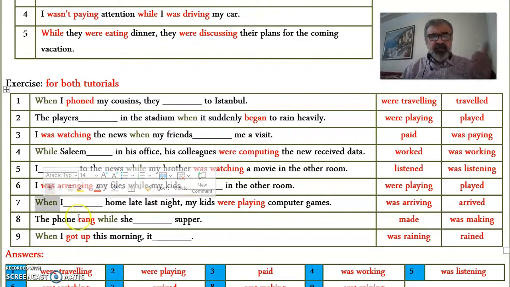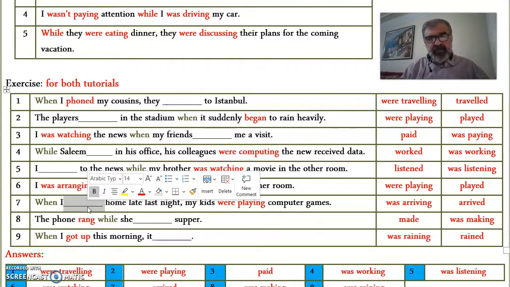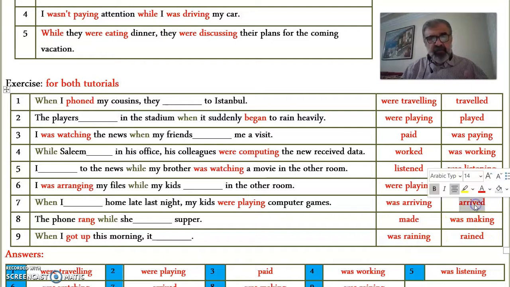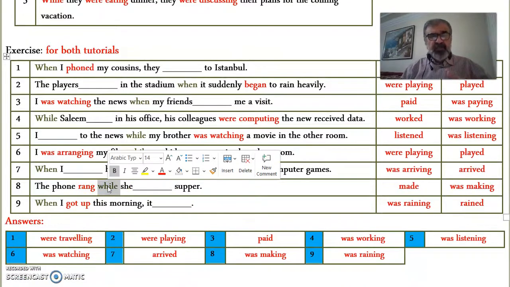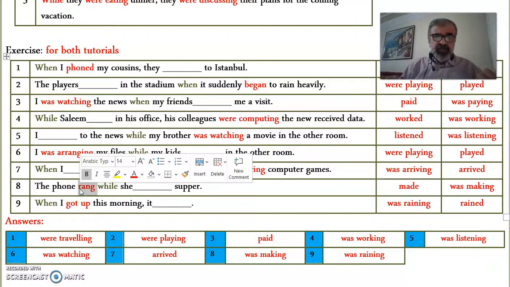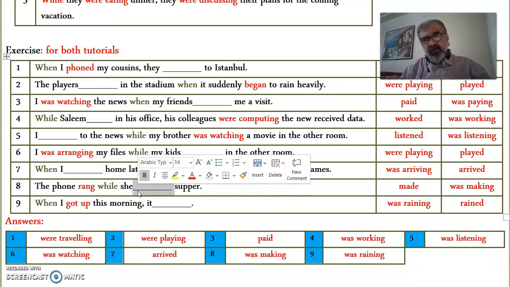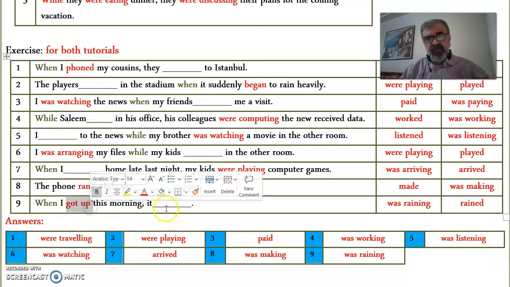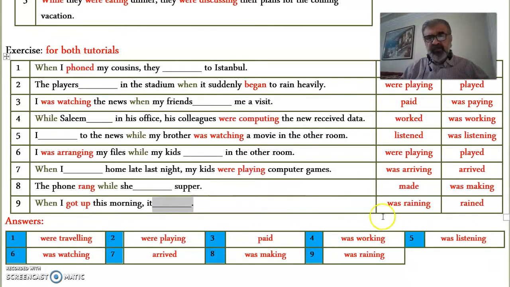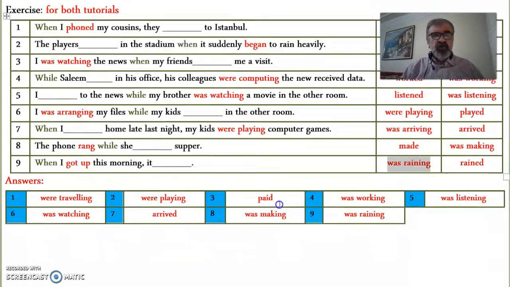Now, when is used in initial position, followed by the short action, which is the past simple. When I arrived home last night, my kids were playing computer games. The phone rang while, in middle position, preceded by the short action, the past simple, followed by the long action, the past continuous. And finally, when I got up this morning, that's when, followed by the short action, and then the long action, which is the past continuous. It was raining, or was raining heavily.